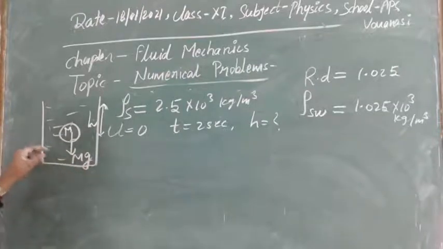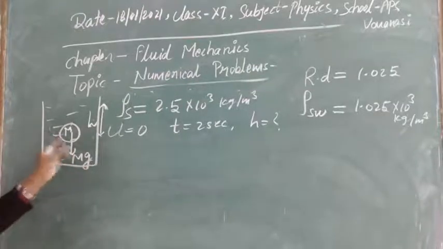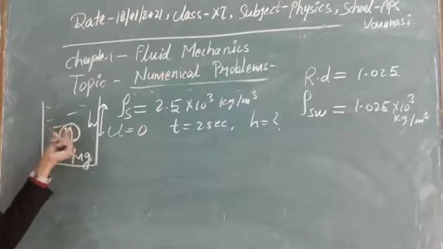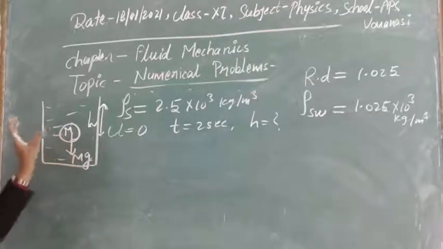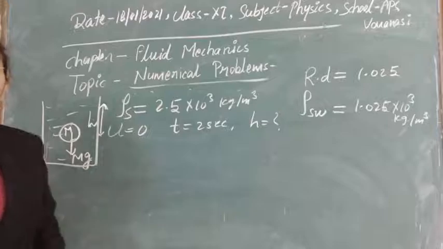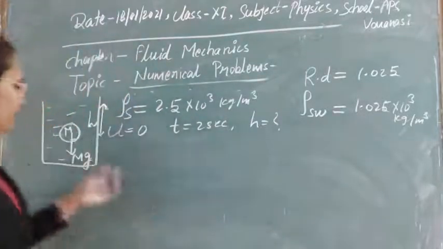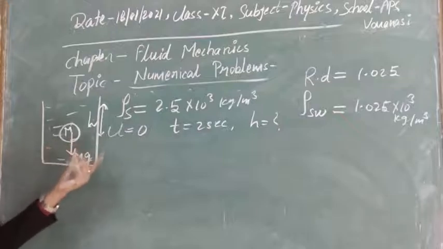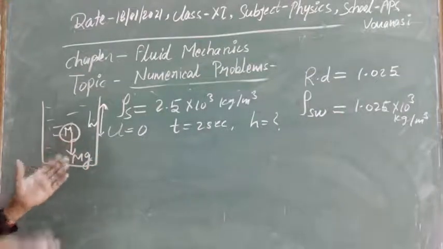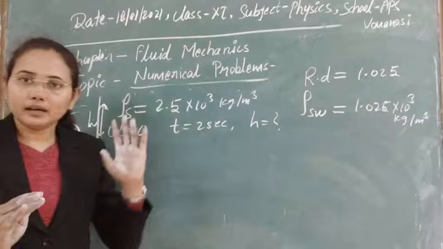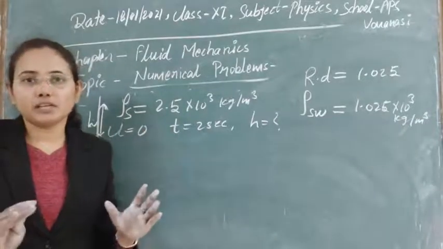And the second force that is acting, because whenever a body is immersed, according to Archimedes principle, it will displace some of the water, equal to the weight of water displaced. The same volume of water equal to the substance will be displaced from here.